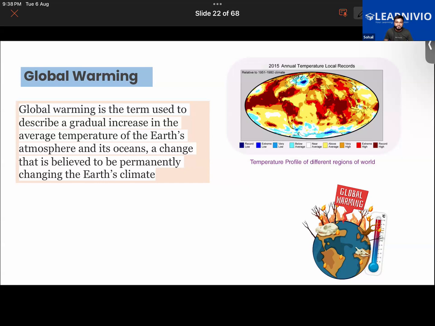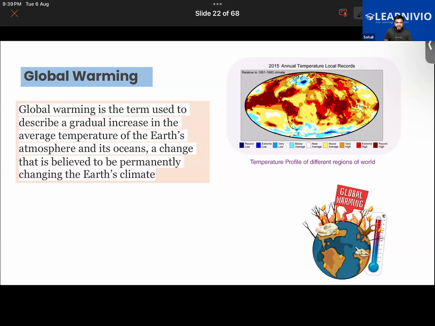Global warming is a term used to describe a gradual increase in the average temperature of the Earth's atmosphere and its oceans, a change that is believed to be permanently changing the Earth's climate. Now, talking about global warming, the topic would be incomplete without discussing the greenhouse effect.